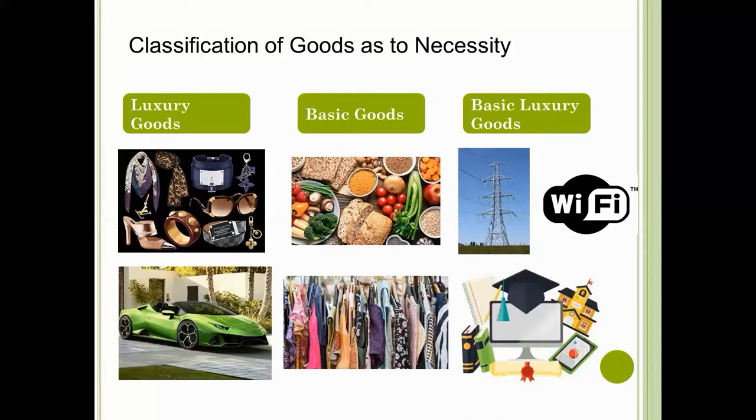So we have here the definition of goods, the different kinds of goods, classification of goods as to necessity, and the multilateral transaction in money economy for consumers' goods, and also the circular flow of goods and services in a market with government and foreign countries.